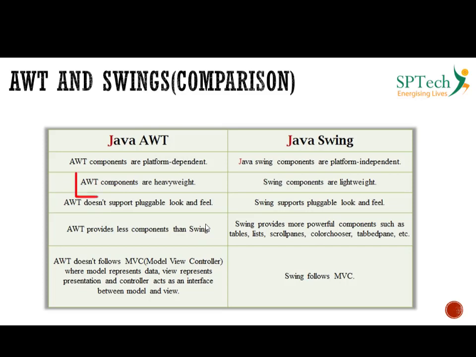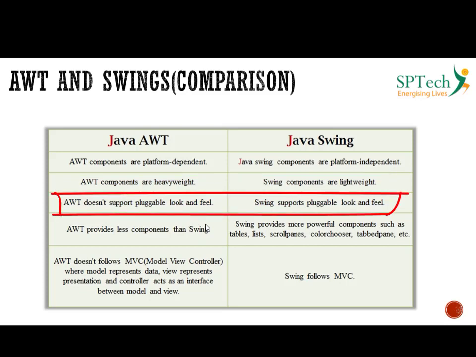The second important difference is that AWT components are heavyweight. The meaning of heavyweight is that they consume the resources of the operating system in order to run a GUI application. But Java Swing components are lightweight, so they don't consume much of the resources of the operating system.